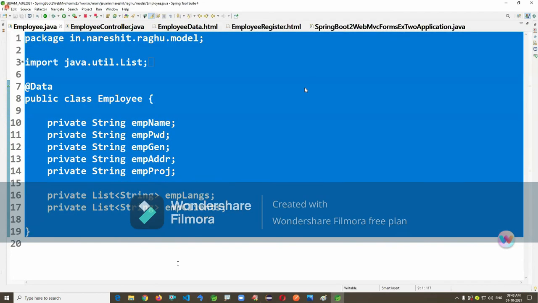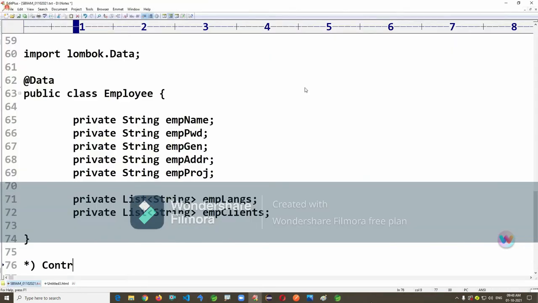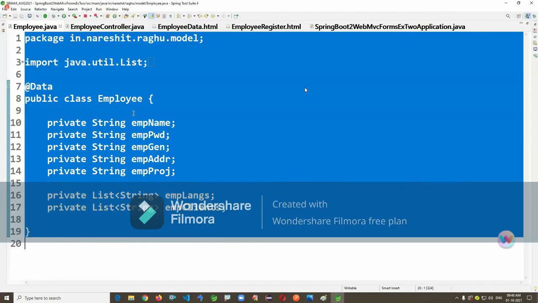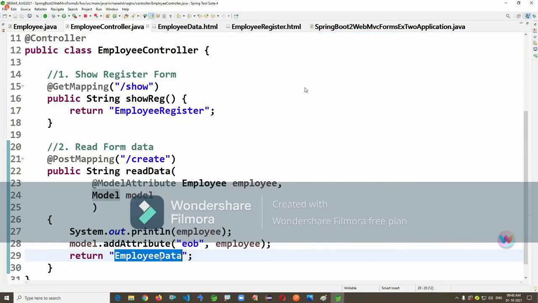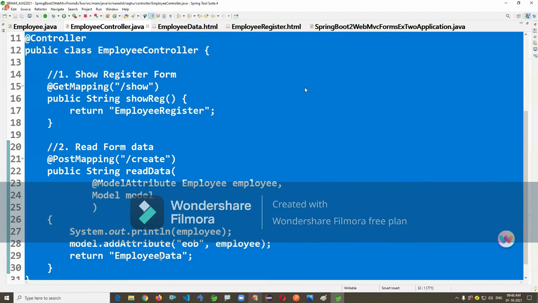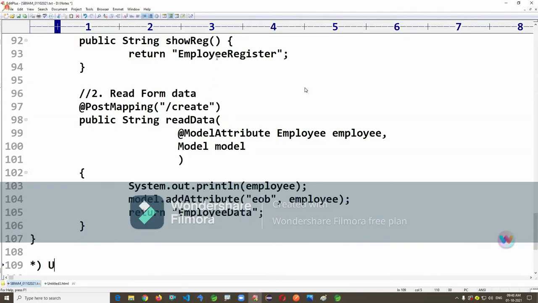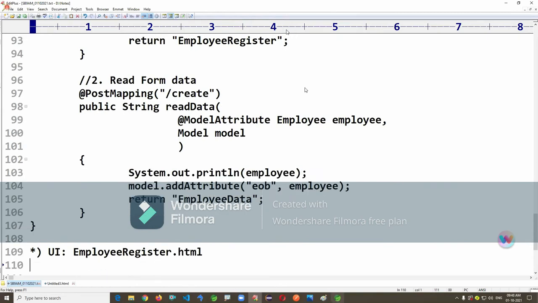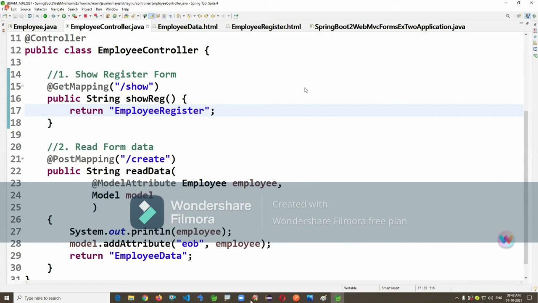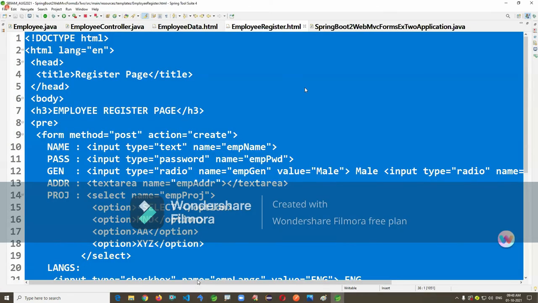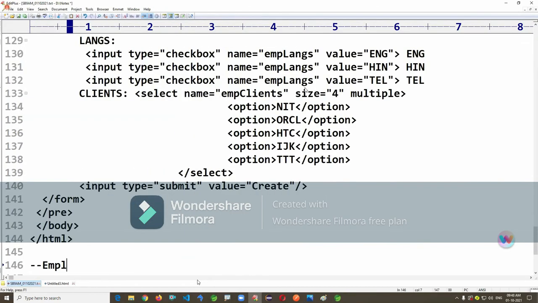Controller, UI, employee register dot HTML, and next one it's actually employee data dot HTML.